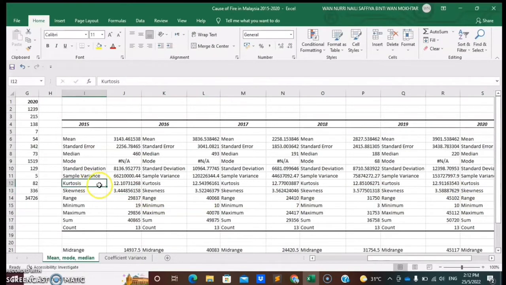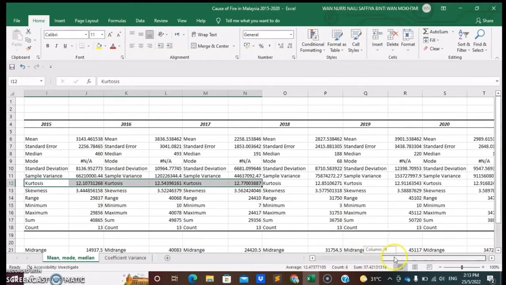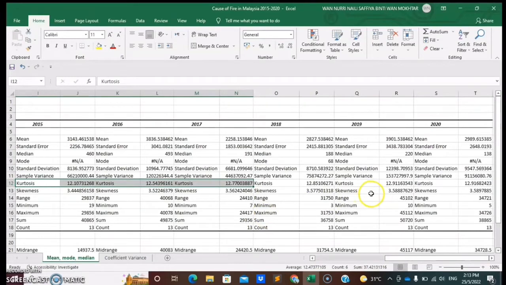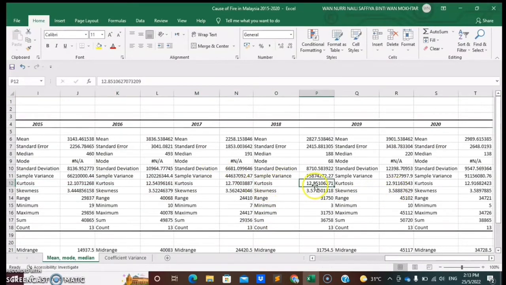And then for CK, which is kurtosis, the values for the data from 2015 until 2020 are more than 3, which indicates that the data is somewhat peaked with less dispersion, which means it is high or narrow.